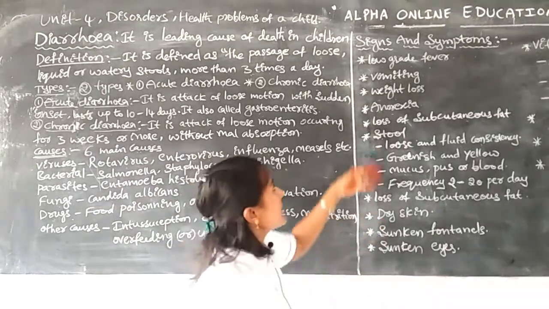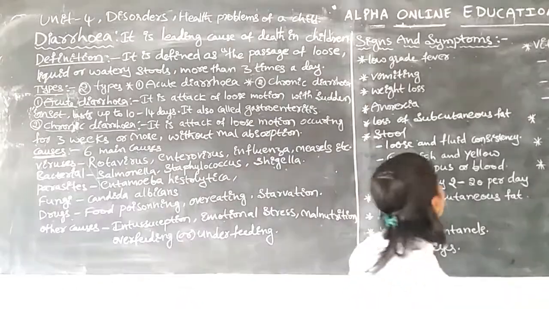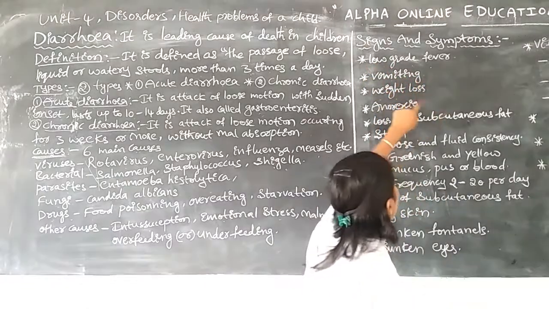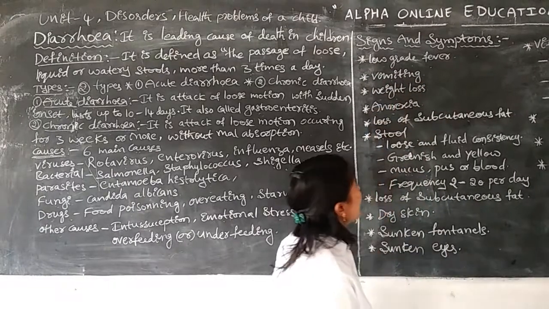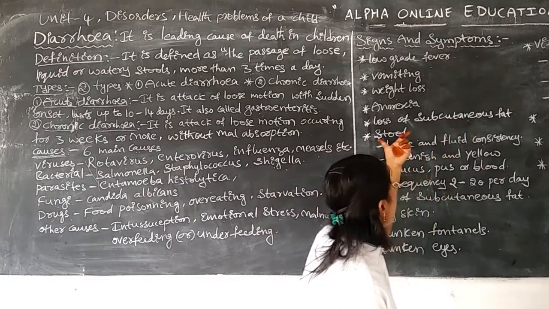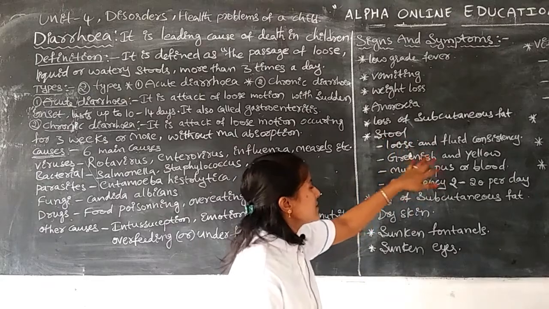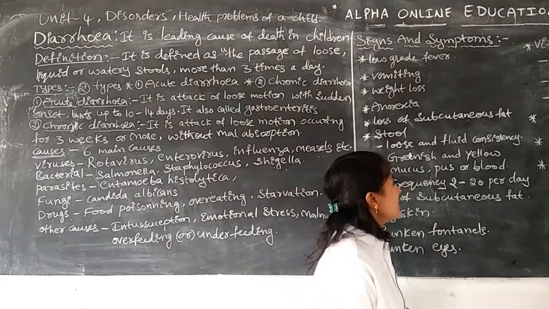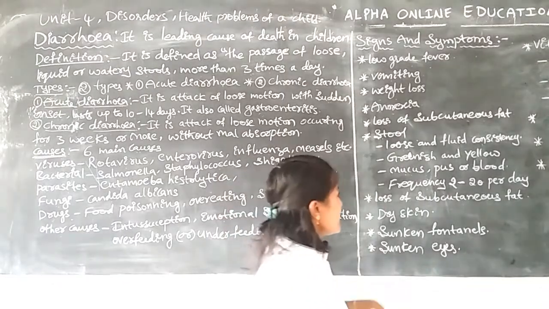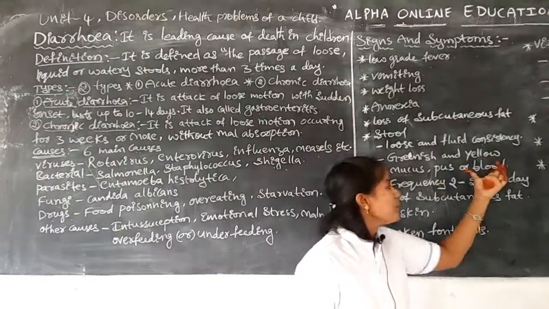Next, the signs and symptoms: low grade fever, vomiting, weight loss, anorexia, loss of subcutaneous fat. Next, the stool, we discussed different types of stool. The stool consistency is fluid-like, green and yellow in color.